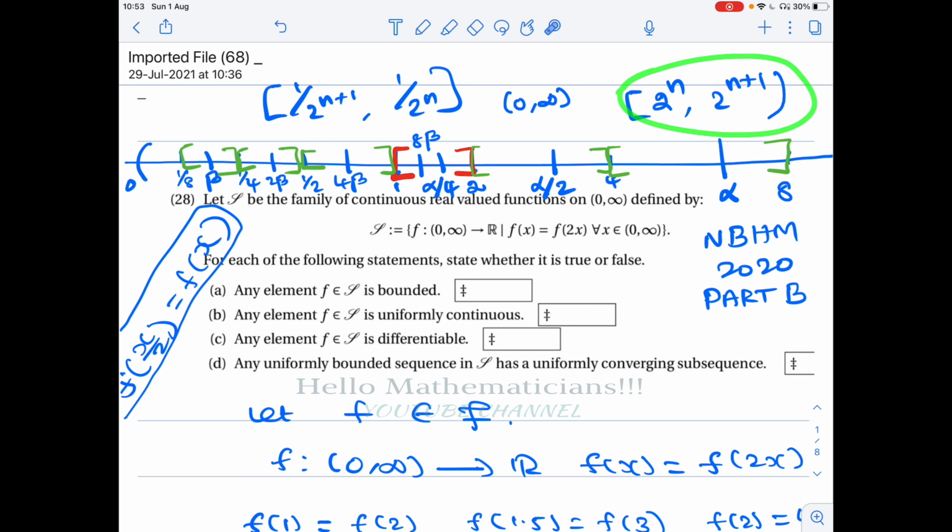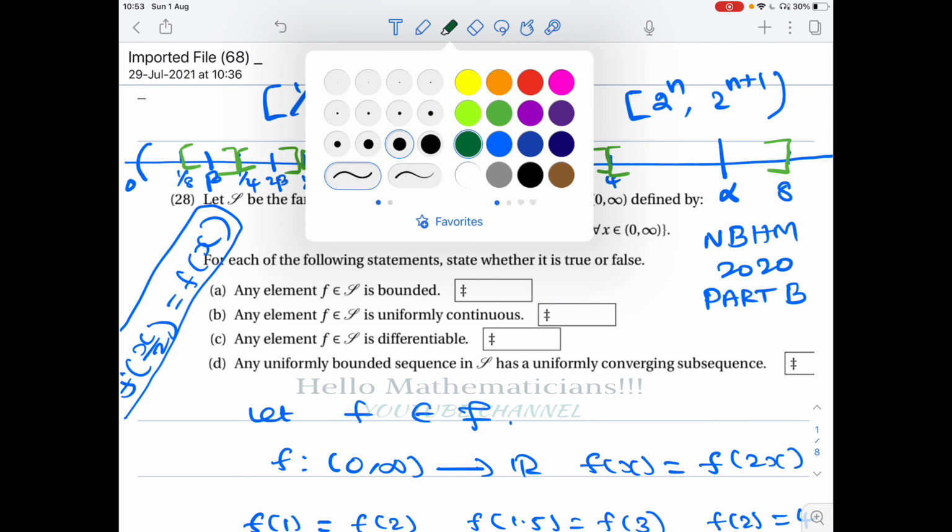After 1, the intervals we are considering are like closed interval 2^n, open interval 2^(n+1). In open (0, 1), we look at intervals of this form, closed 2^(-n-1), open 2^(-n). This doesn't matter, maybe we take open interval, but it is not going to make any problem.